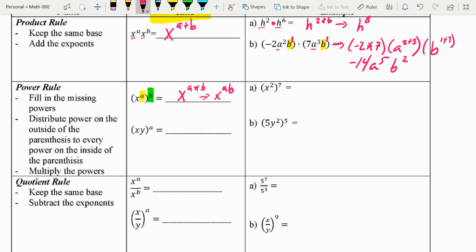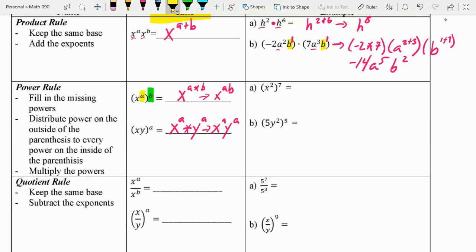Now the other part here is, let's say you have two numbers that you're multiplying together, x times y, and they're both being raised to one variable. You can split it up if you have to: x to the a times y to the a power. Or like we just said, when you have variables, you write them next to each other. Now let's look at the actual example.